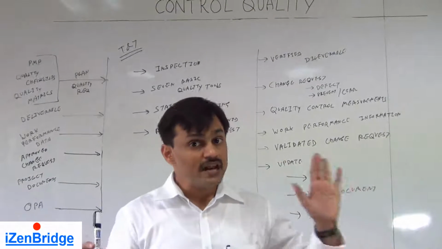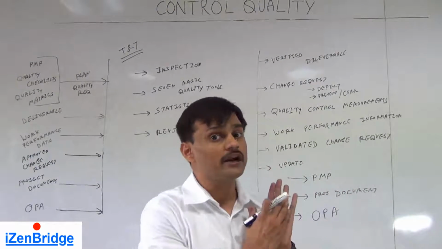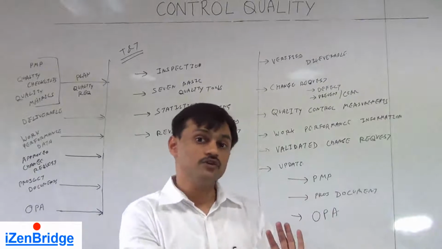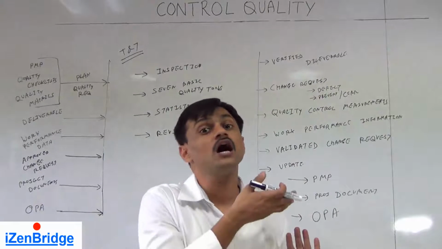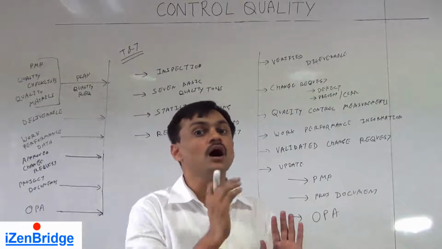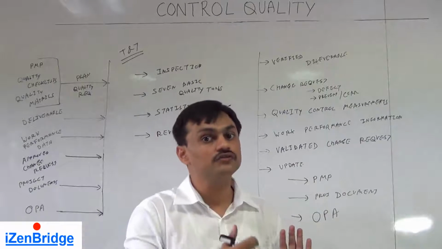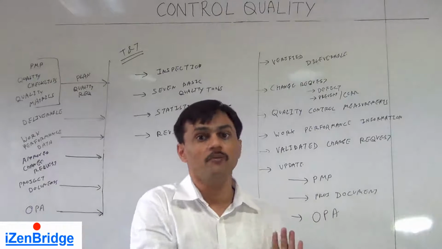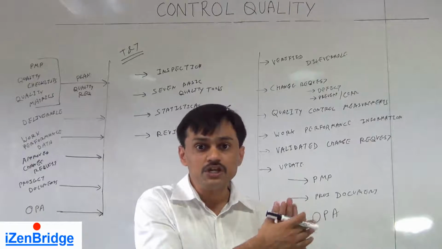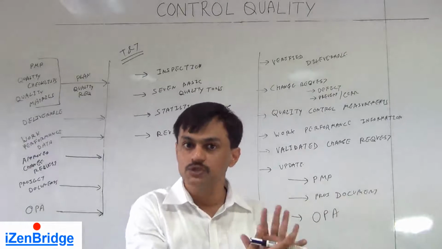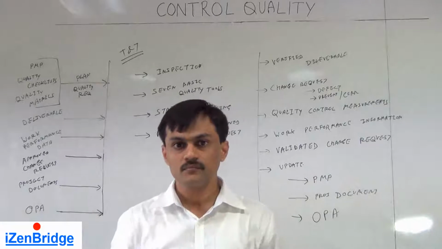Auditing only happens in assurance, because we are auditing the way our team is performing their work in order to ensure that they are adhering to the quality plan.